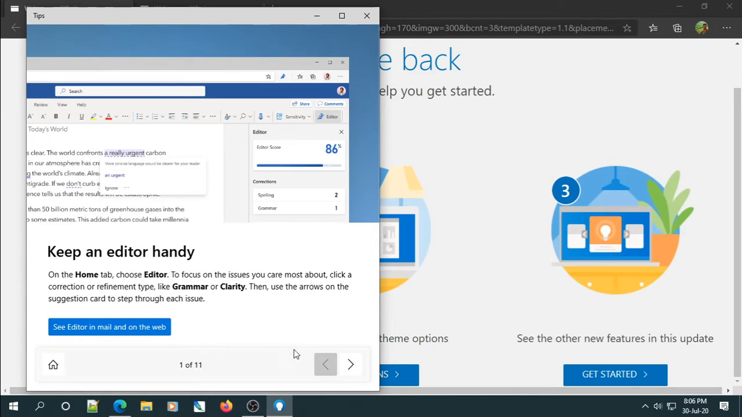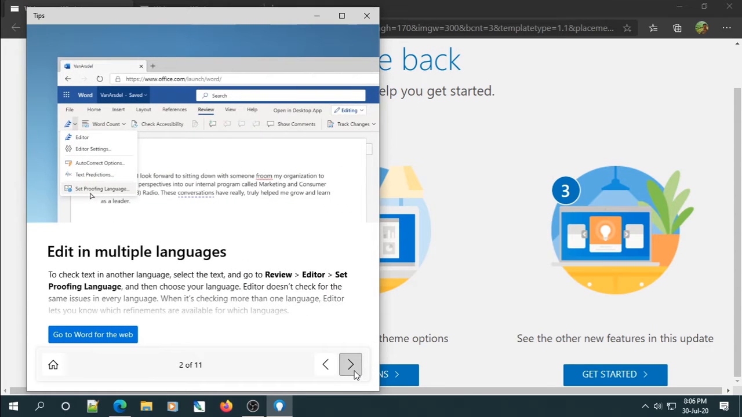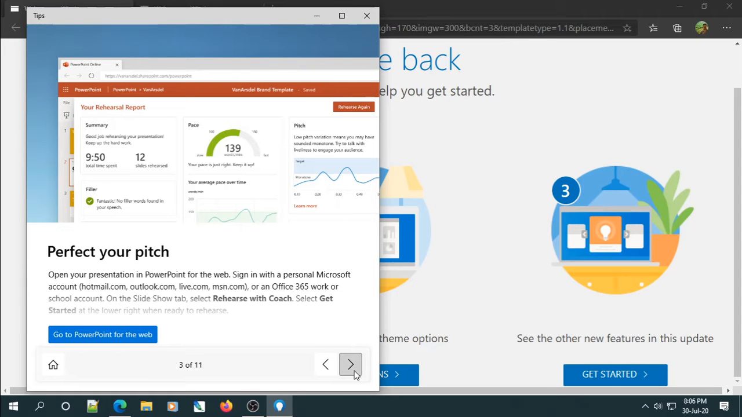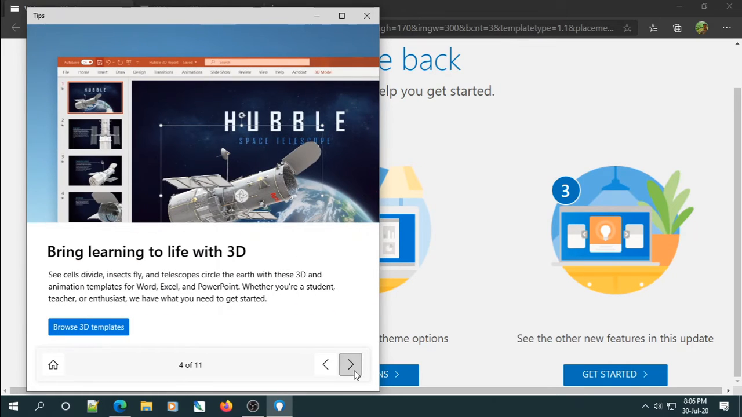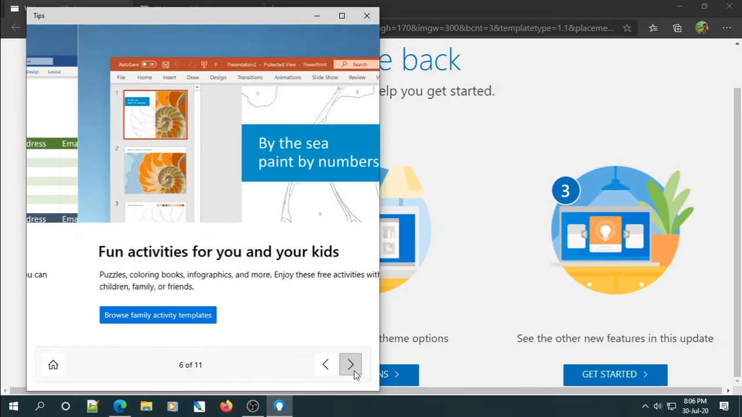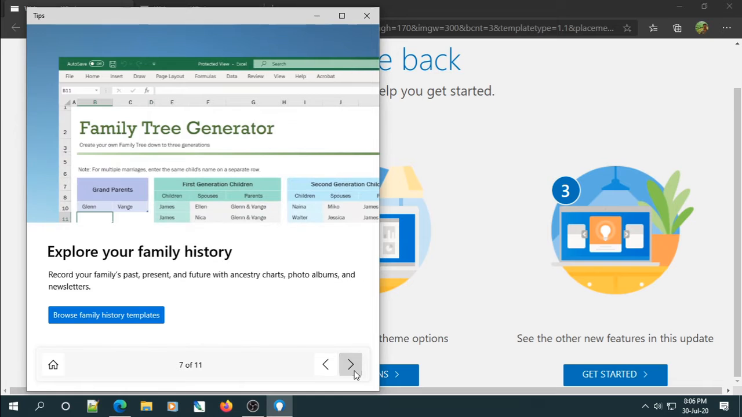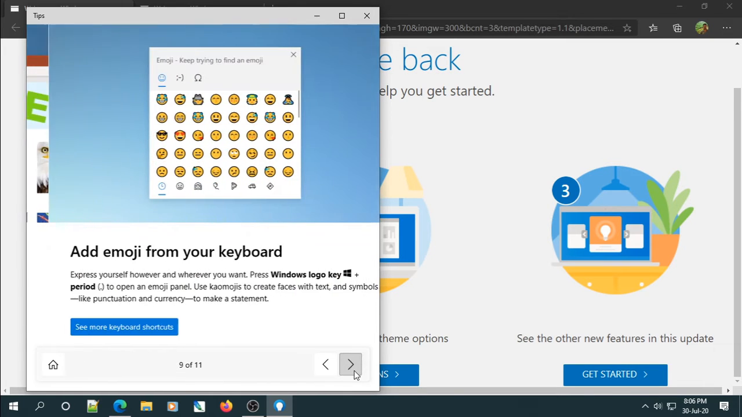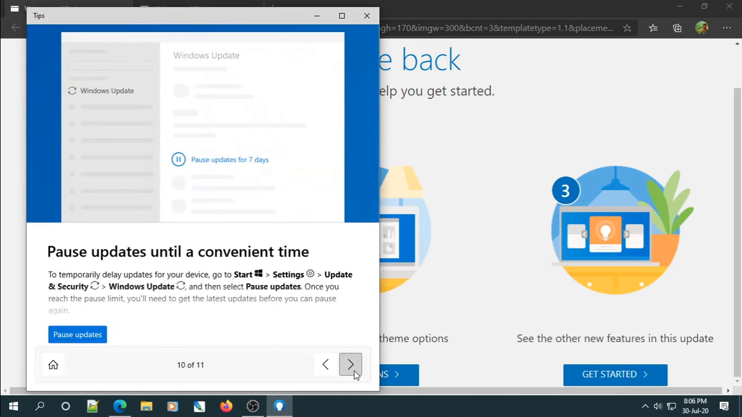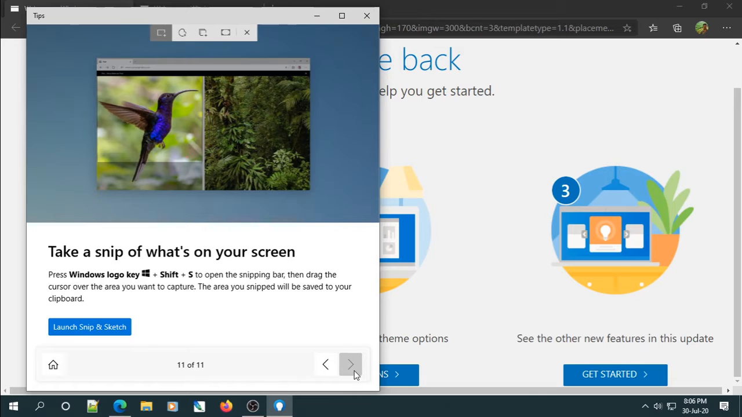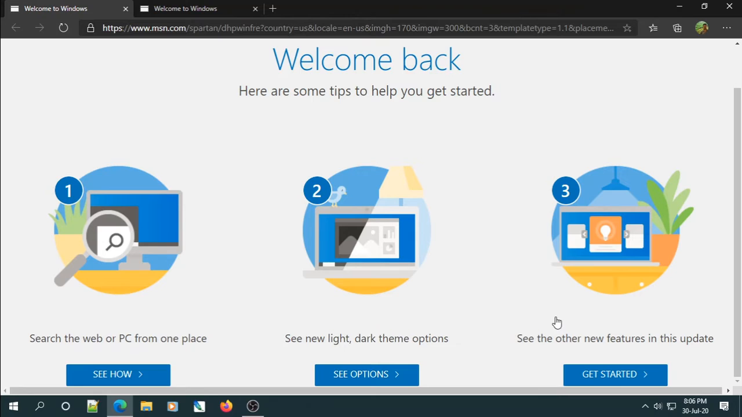Keep an editor handy. This is related to Word, I think. Edit multiple languages. Yeah, all are web-based MS Office. Life in 3D. Family safety. Fun activities. Explore your family history. Templates. Emoji. Updates you can pause. The Windows update you can pause. And this is taking a screenshot. This is already available. Let's see what new features we have.